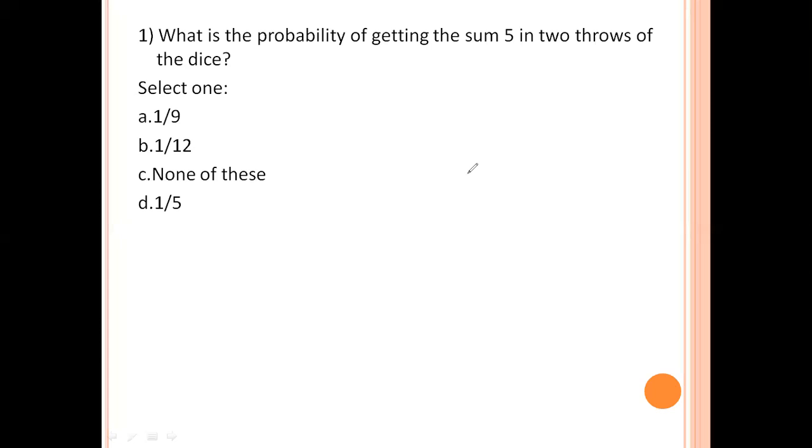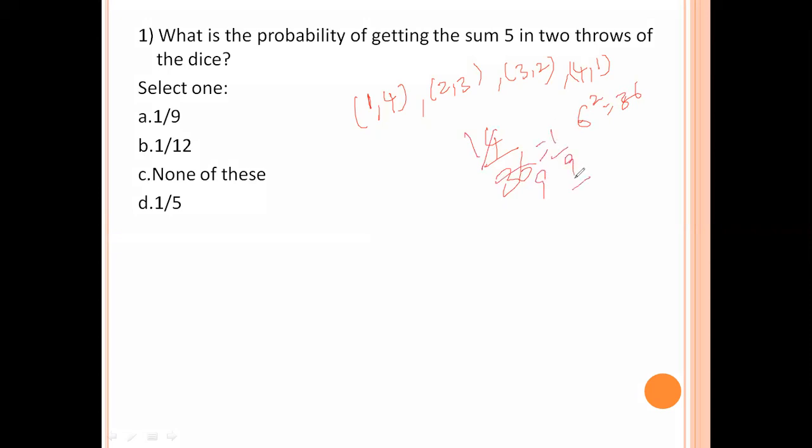Here, the first question in quantitative aptitude is: what is the probability of getting the sum 5 in two throws of the dice? So, here we see on the first dice the value is 1, on the other dice 4. 1, 4. 1 plus 4 is 5. Next 2, 3. Next 3, 2. Next is 4, 1. We get 4 different chances. Whenever we throw two dice, we get a total of 36 chances, 6 squared means 36 chances. So 4 by 36, that probability is 1 by 9. So option A is the right answer.